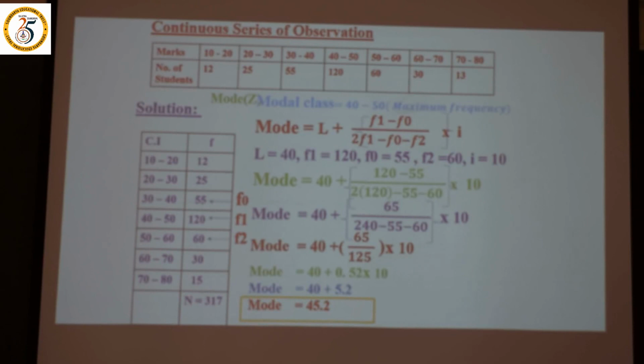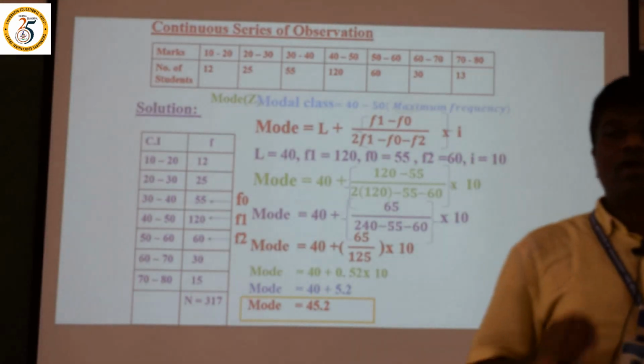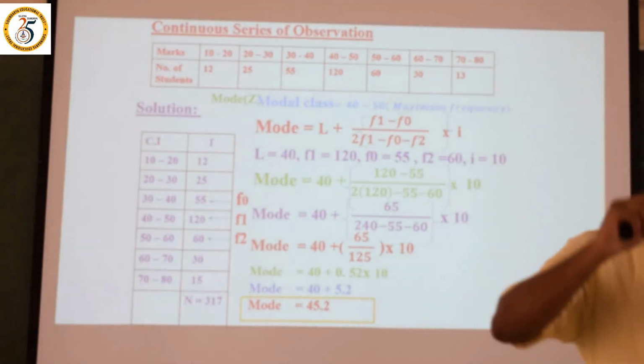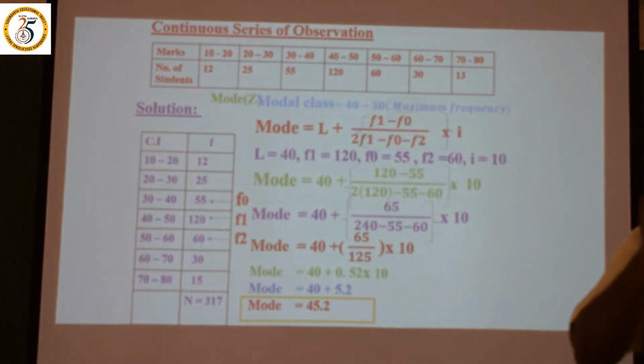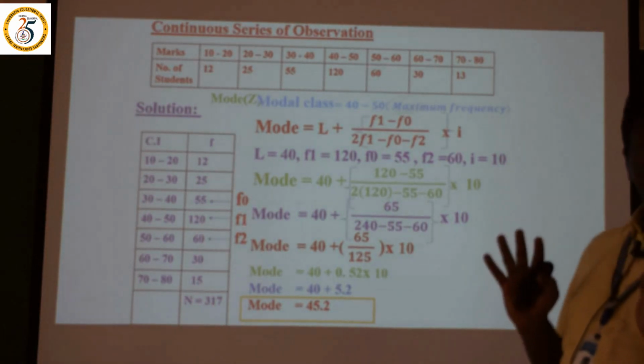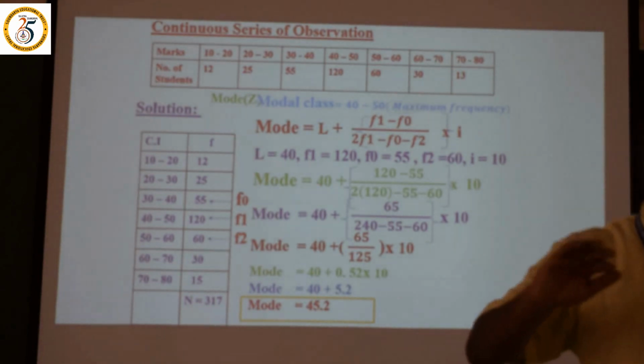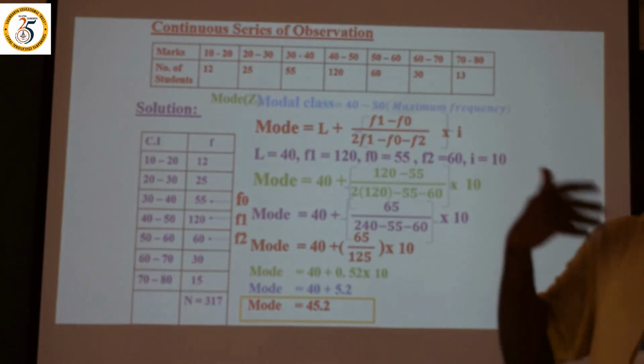Today, before concluding this concept, we discussed mean, median and mode under ungrouped data, discrete data and the continuous series. First and foremost, the formula is very important, whether you find the mean, median or mode.